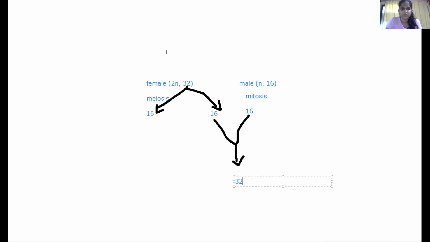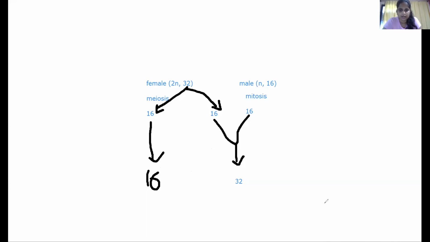32 chromosomes means it is going to turn out to be a female honeybee. Whereas this one out here will remain as it is, the 16 chromosomes. And 16 chromosomes means it is the male. So that way this one did not fertilize; syngamy does not take place over here. So this kind of reproduction will be called parthenogenesis. That is what will happen in the case of honeybees, and also in turkey and in rotifers.